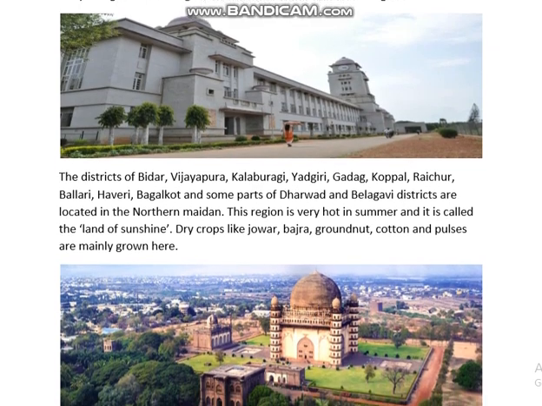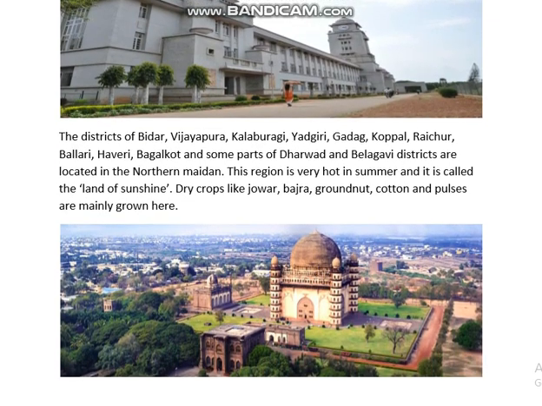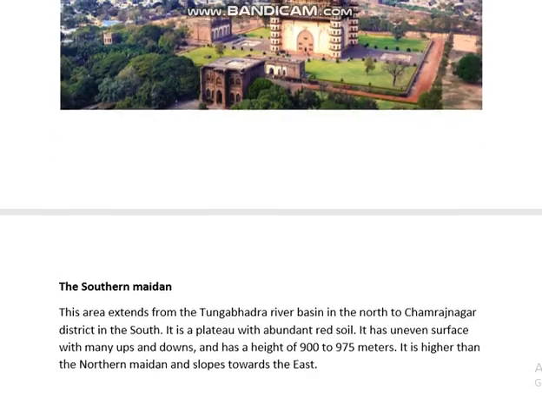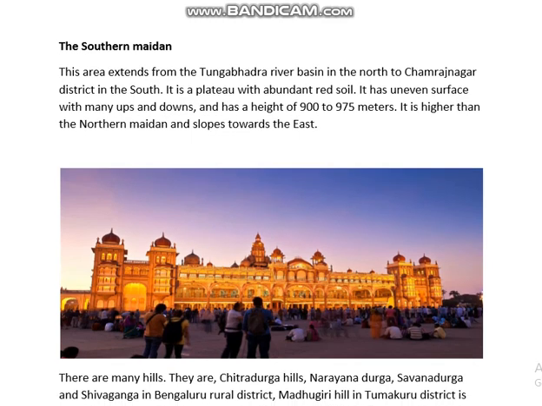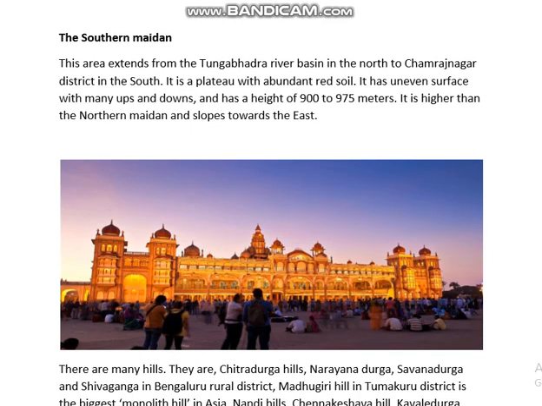This is a very important tourist spot available in the northern Maidan. Now let's go to the southern Maidan. This area extends from the Tungabhadra river basin in the north to Chamarajanagar district in the south. It is again a plateau, and here the soil which is majorly found is red soil. It has a very uneven landform, a lot of ups and downs, but the average height of the land is 900 to 970 meters. The northern Maidan is definitely higher than the southern Maidan.